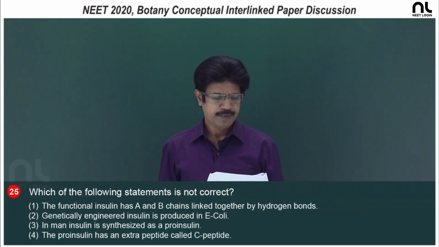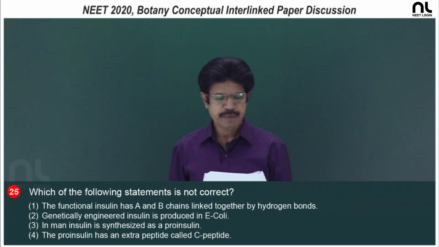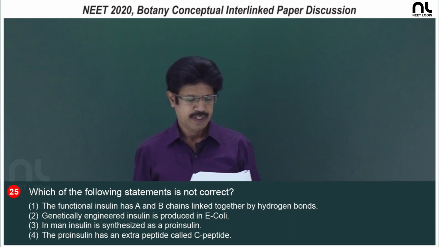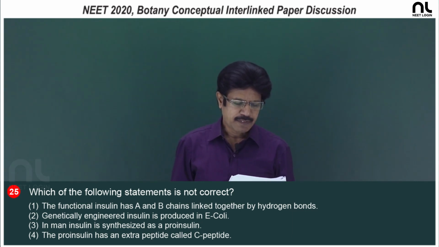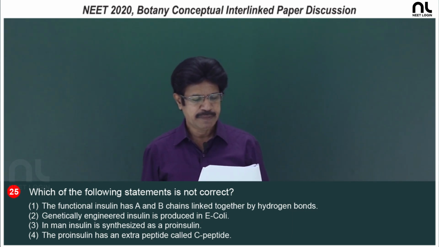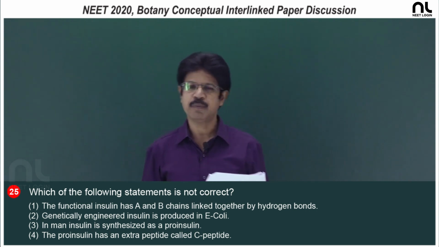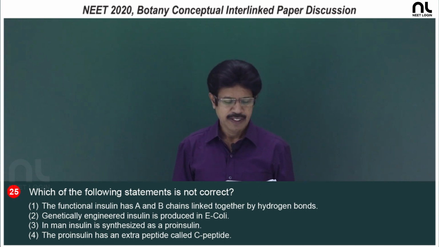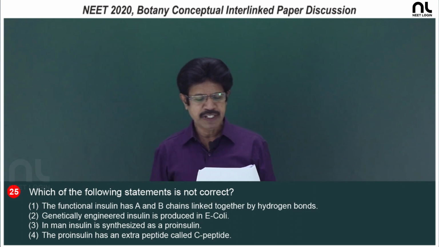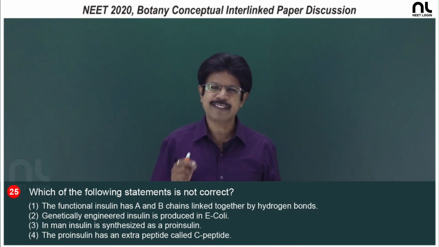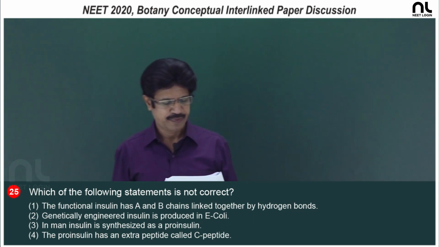Question number 25, which of the following statements is not correct? In the first option, the functional insulin has A and B chains linked together by hydrogen bonds, that is wrong. In functional insulin, the A and B chains are linked together by disulfide linkages.